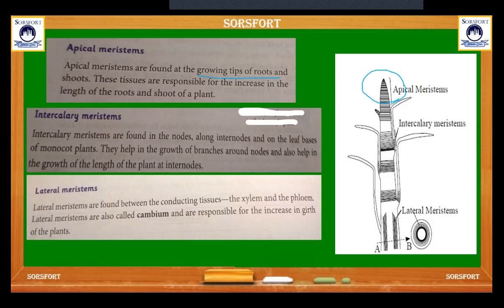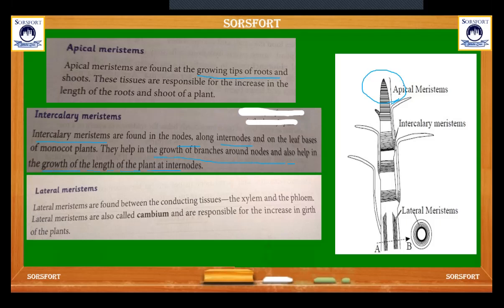Then come to intercalary meristem. Intercalary meristems are found in the nodes, along internodes, and on the leaf base of monocots. So at the internode and node, you can see the intercalary meristem. They help in the growth of the branches around the nodes and also help the growth of the length of the plant at the internode.